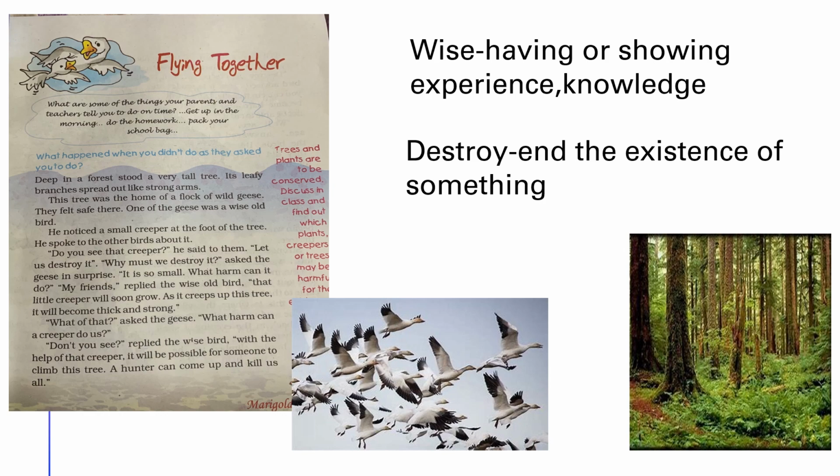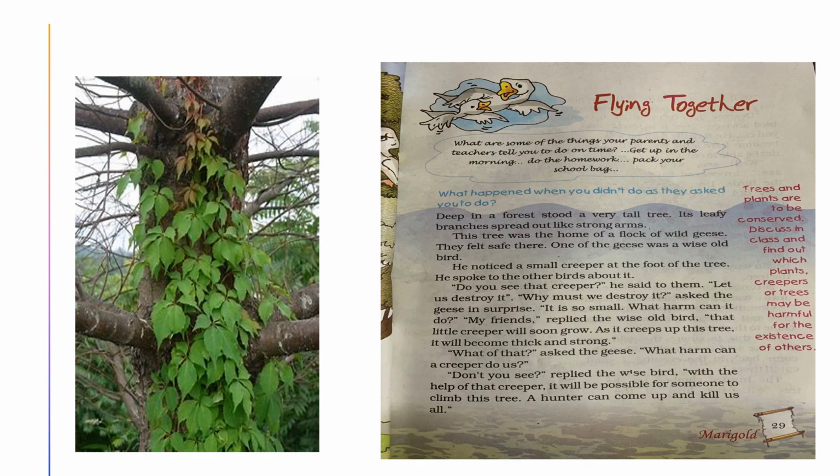You have to write both meanings, wise and destroy, in your notebook with the other new words. As you can see in this picture, there is a creeper along with a tree.